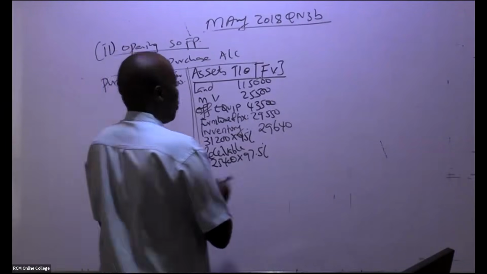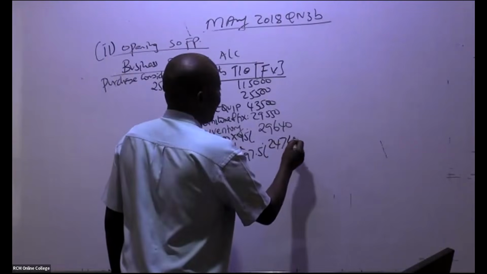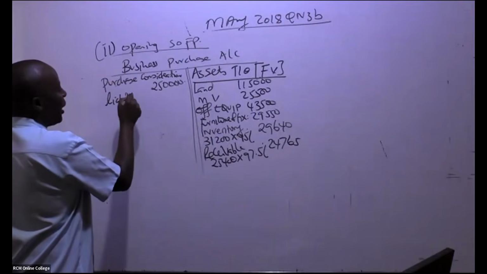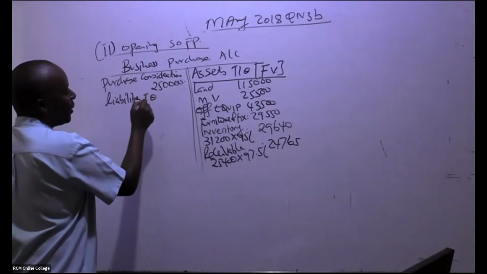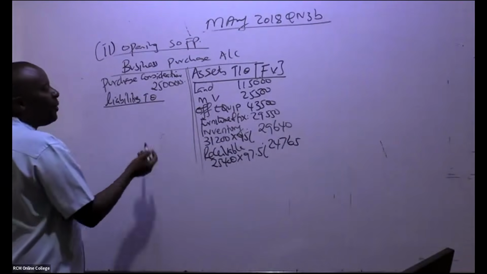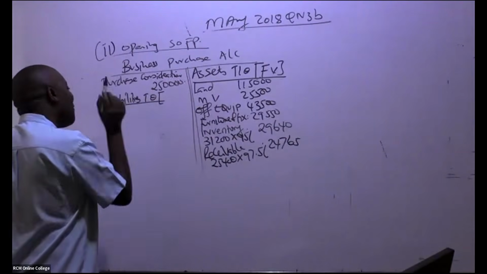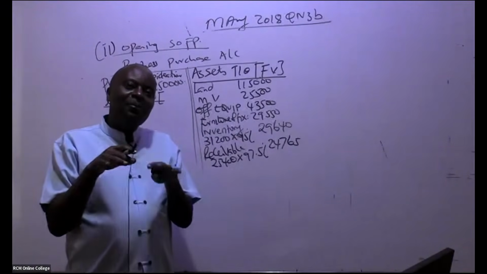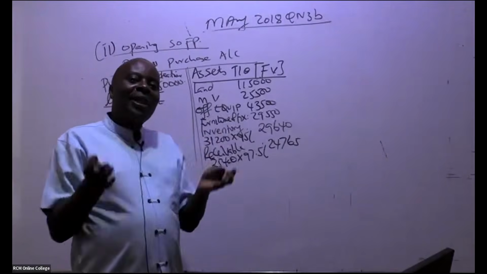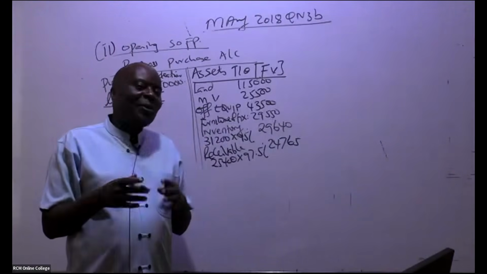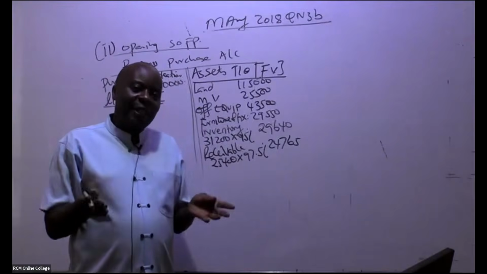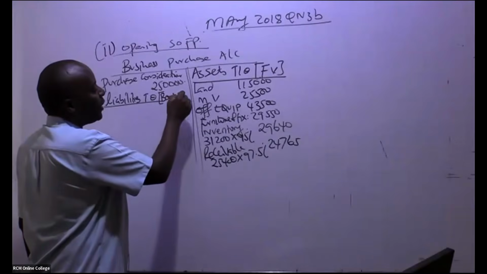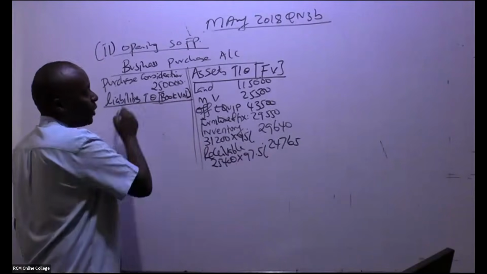So we have here 24,765. And then now you come to the liabilities. So liabilities taken over. Remember, it will be very, very rare to start valuing liabilities, for example a bank loan that, because it's being taken over by a company, now you're going to get a discount. No. Unless you're told, I've never seen that. Liabilities, we always take the book values.